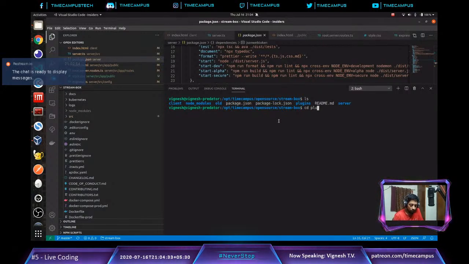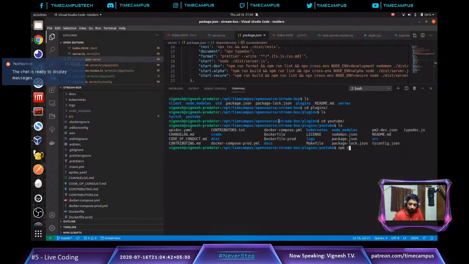plugin. By the way, all this code which I am typing now is open source. You can go to GitHub and have a look at it if you are new to it. In case you are not a developer, in case you don't know JavaScript or Node.js, then you might not actually understand this. So better look at some tutorials and then come and watch this video.